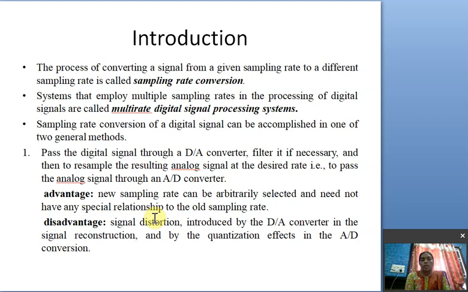Now the disadvantage: signal distortion is introduced by the digital to analog converter in the signal reconstruction. We retrieve the analog signal from the digital signal, and in that process the signal may be distorted. Then we again do quantization in the analog to digital conversion, and there also you can get distortion. So particularly in the reconstruction and the quantization, you get a distorted signal. That is the disadvantage.